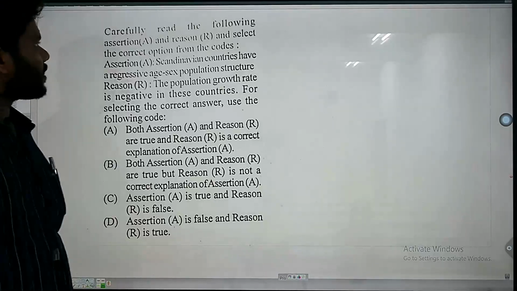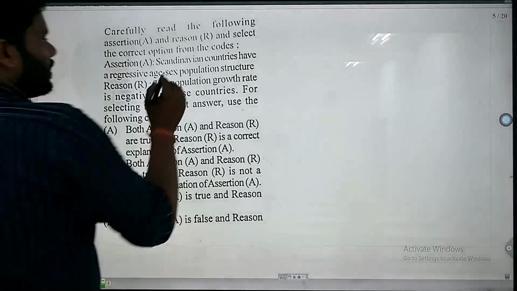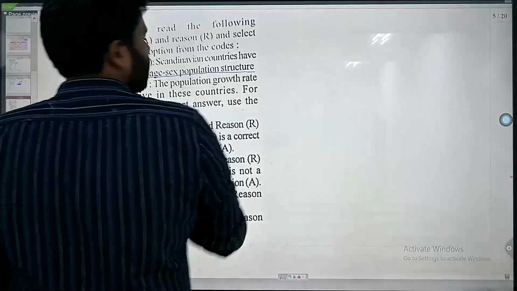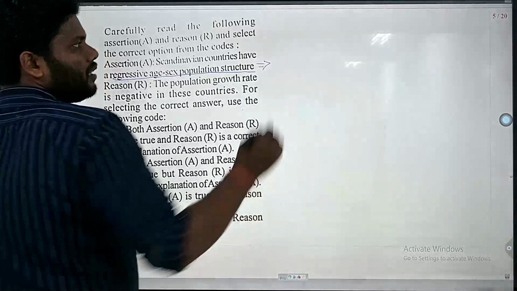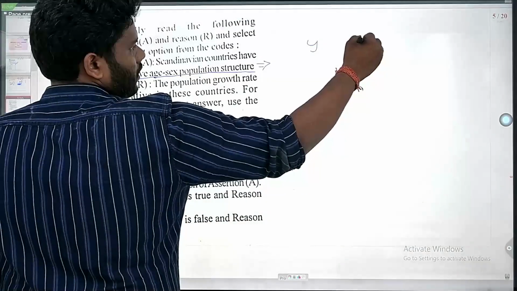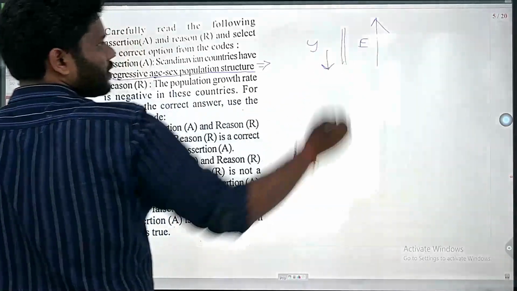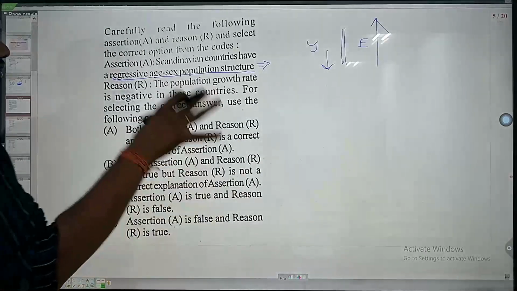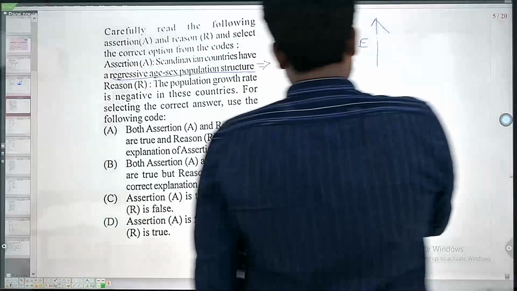Now we can go to the next question. Carefully read the following assertion and reason and select the correct option from the codes. The assertion is saying Scandinavian countries have a regressive age-sex proportion structure. Regressive age-sex proportion structure means what? Regressive means the youth and elderly age ratio. Here more elderly persons are living and fewer youth persons are living. That means this ratio is lesser. Now in that case, what can be the cause? One is low birth ratio.